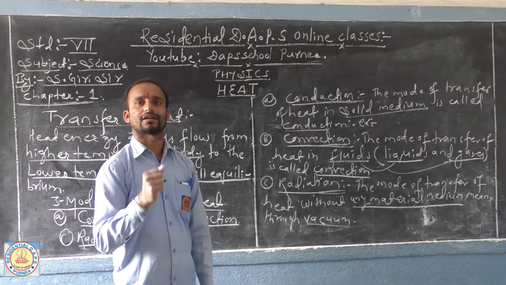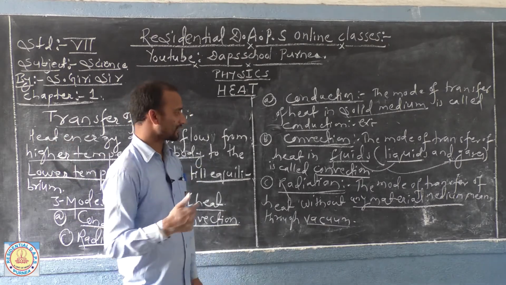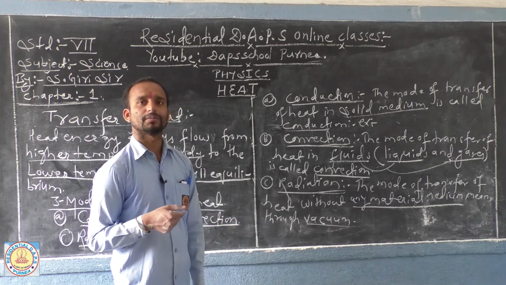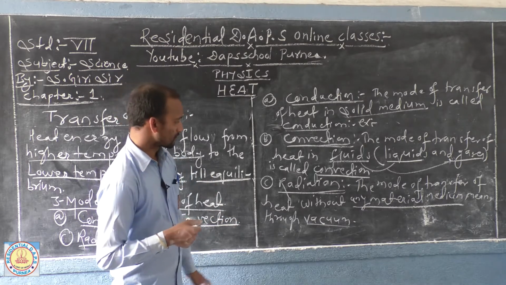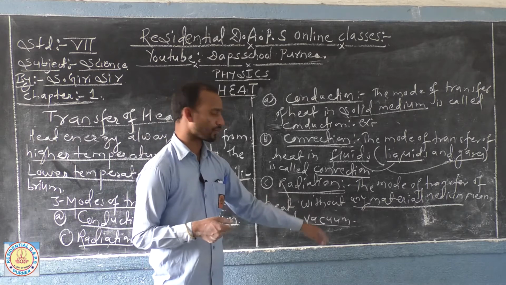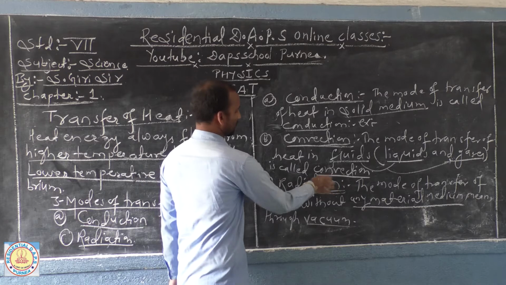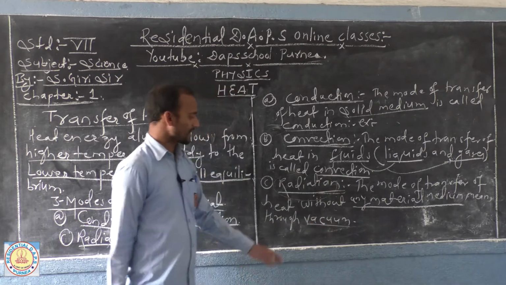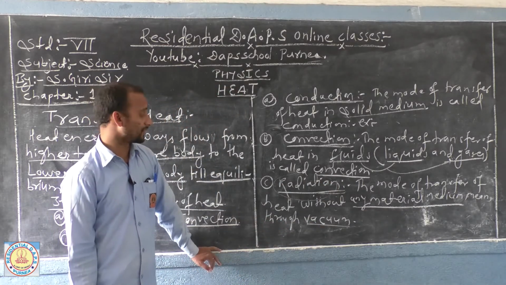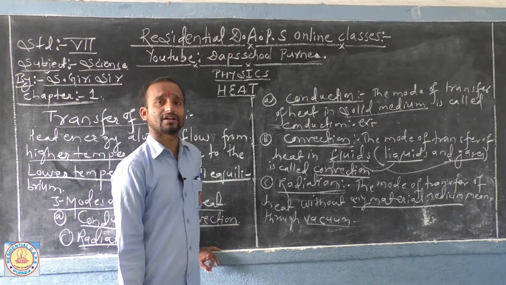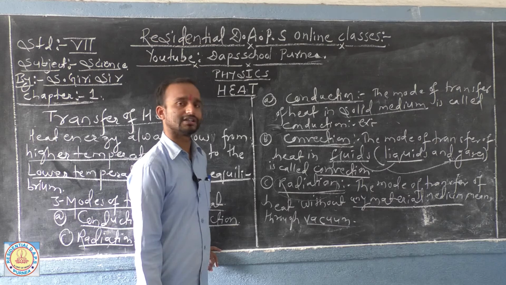We are getting the sunlight, it means that heat is coming through vacuum in the form of waves. So when the heat is transferring in the form of waves, in the absence of a material medium, you should conclude it is the process of radiation. An example: the heat coming from the sun toward the earth, or from any other heavenly bodies like a star to other bodies.